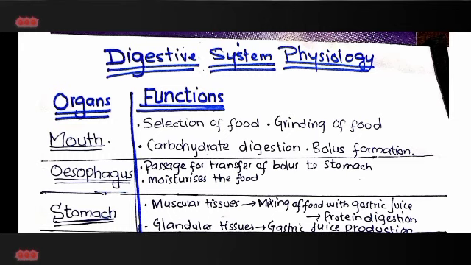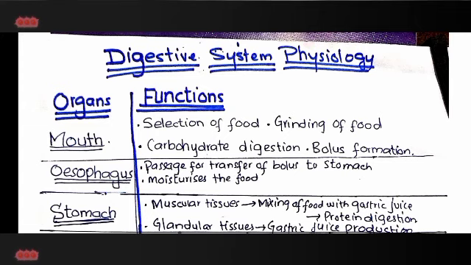If we see digestive system, it consists of a large number of organs like mouth, esophagus, stomach, small intestine, and large intestine. And this digestive system is also known as gastrointestinal tract.